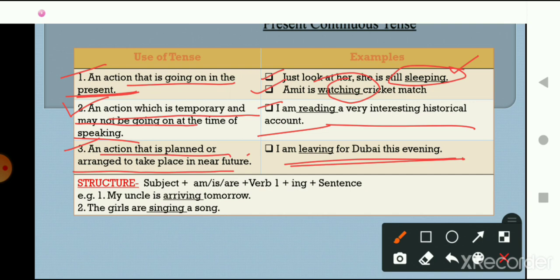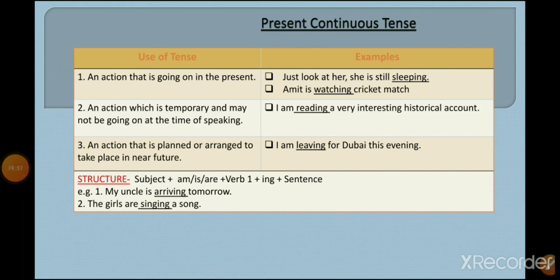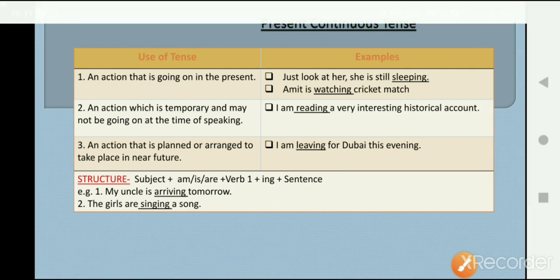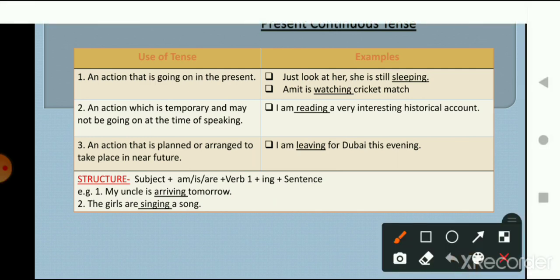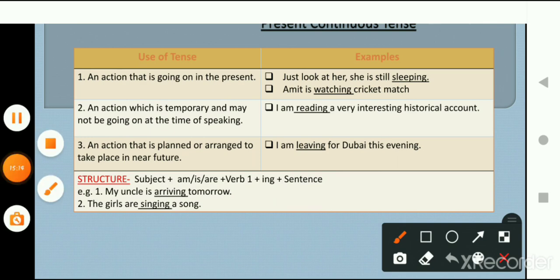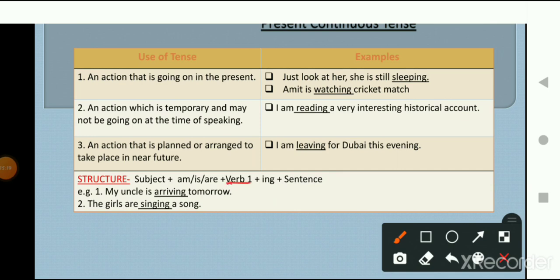Okay, now let's talk about the structure of present continuous tense. For the structure we need subject plus am, is or are. For singular subjects we are going to use am or is. And for plural subjects we are going to use are. And with this, verb first form plus ing and the remaining part of the sentence.